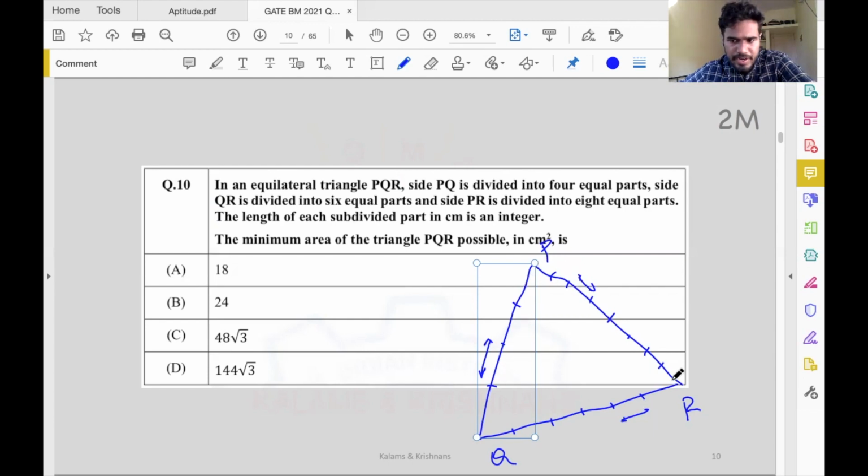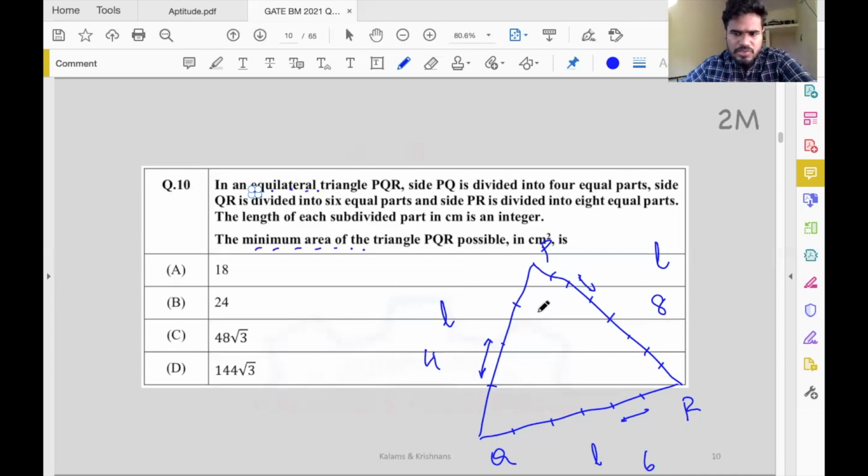And this side, let's call it the total length L. Because it's an equilateral triangle, this side is also L, and L is divisible by 4, and L is divisible by 6. All it says is the side of the equilateral triangle is divisible by 4, 6, and 8. That's the kind of equilateral triangle we are talking about, and we want the minimum area of that.